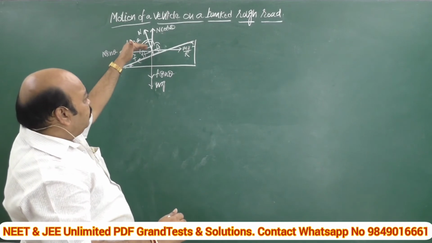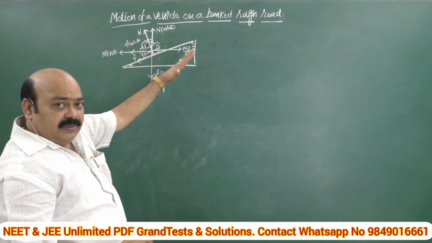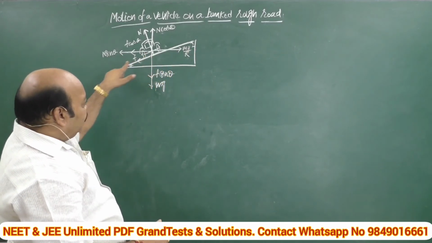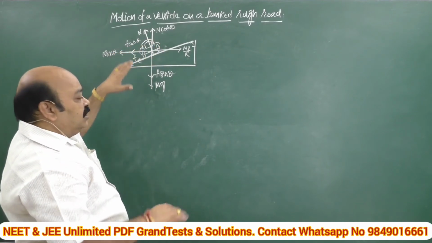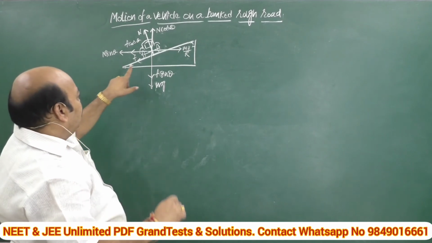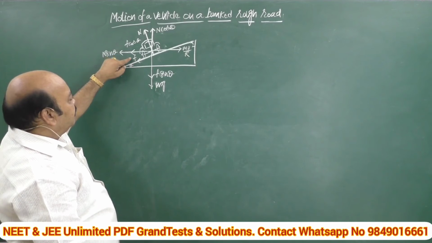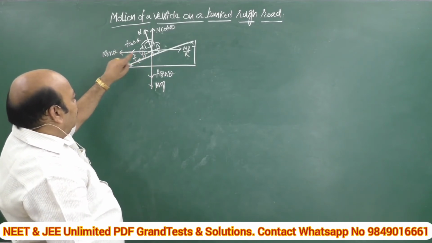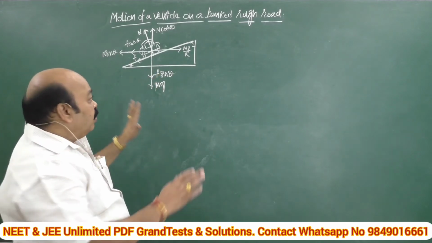If this mv square by r dominates, there will be an overturning effect, and if this N sin theta dominates, that means the frictional force dominates, there is skidding down. That's why we have to equate them for balancing purposes, and f is the frictional force between the tires and the road. I am resolving this frictional force into two mutually perpendicular components, f cos theta and f sin theta. This is the block diagram of the case.